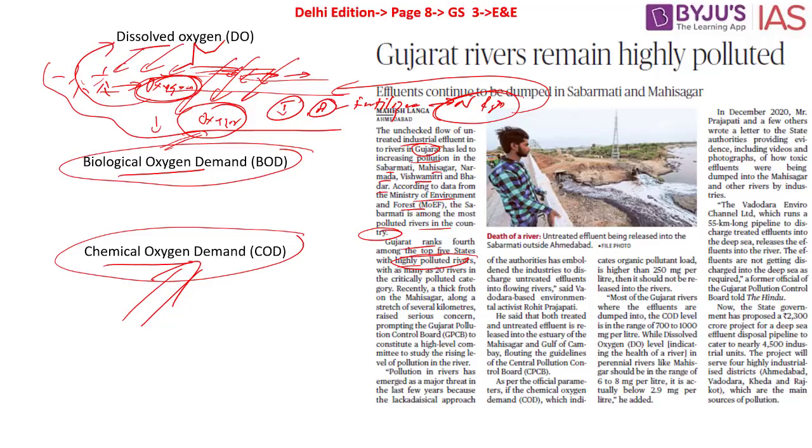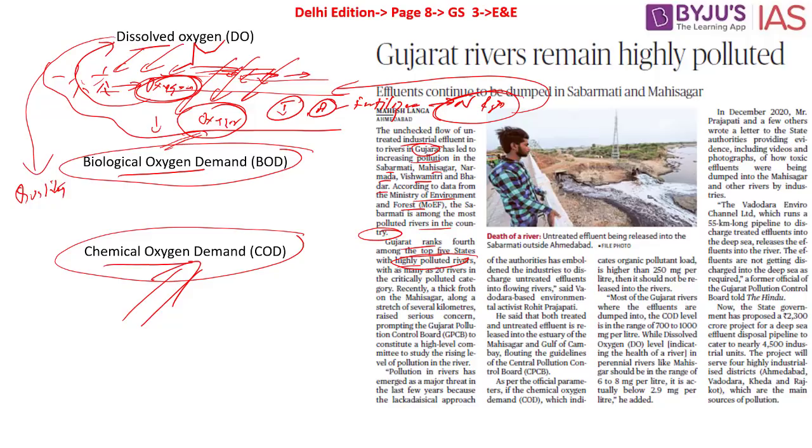With these in the picture, one of the important points from the preliminary examination point of view is: the higher the BOD, the lower the dissolved oxygen content of that particular water. So this dissolved oxygen basically helps in understanding the quality of water in that particular area.